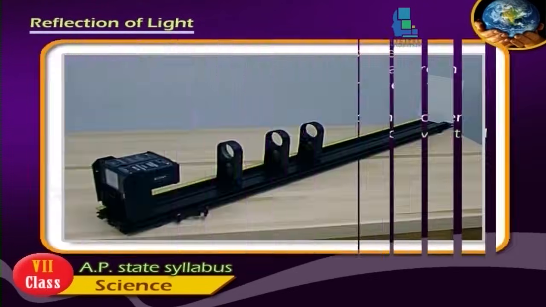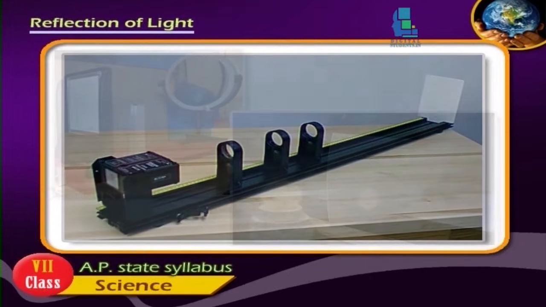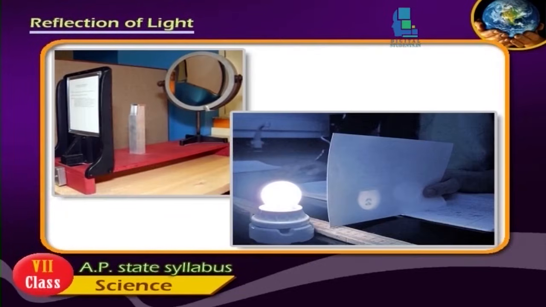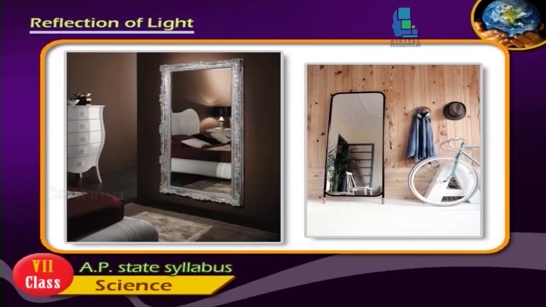The image that can be obtained on a screen is called a real image. We can see this image in the mirror too. The image that cannot be obtained on a screen but can be seen only in the mirror is called a virtual image.